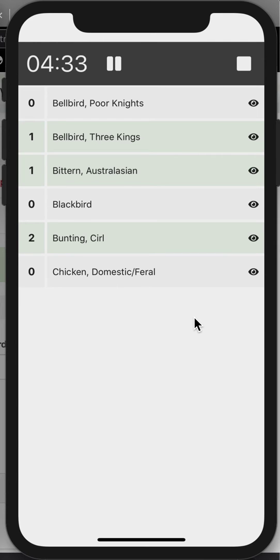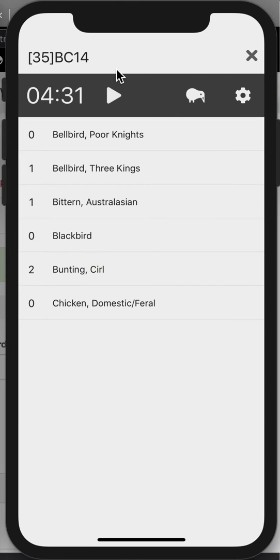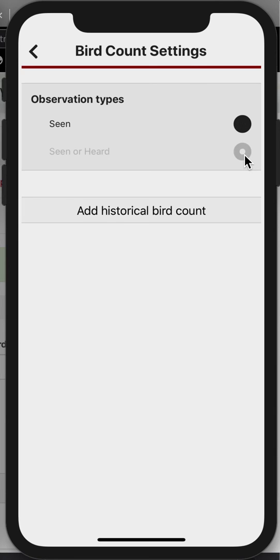You also have the option of recording seen or heard. To enable this, tap the settings button and toggle the seen and heard option.